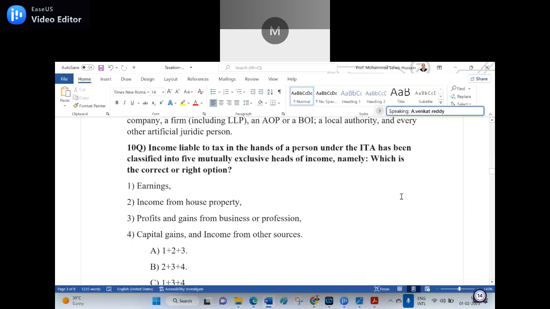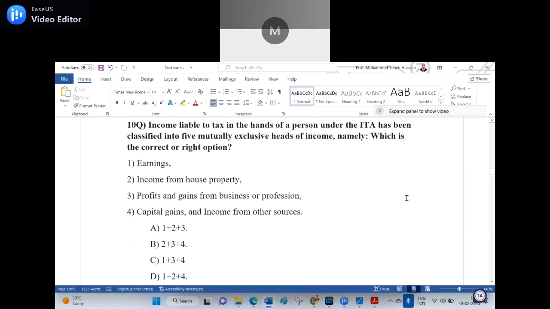Yes, anyone can unmute and read the 10th question. Income liable to tax in the hands of a person under the ITA has been classified into 5 mutually exclusive heads of income, namely, which is the correct option? Option 1, earnings. Option 2, income from house property. Option 3, profits and gains from business or profession. Option 4, capital gains and income from other sources. Option A, 1 plus 2 plus 3. Option B, 2 plus 3 plus 4.